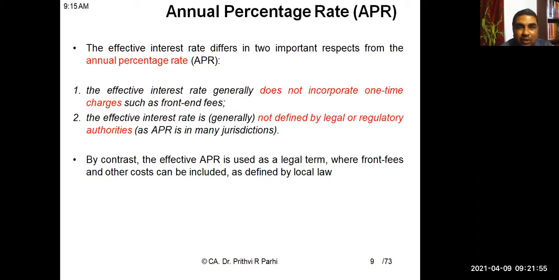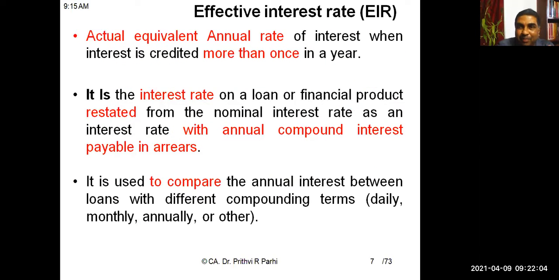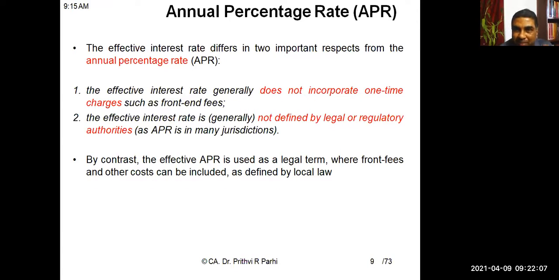There is one more concept which is called the annual percentage rate. Sometimes people think that APR is the same as effective rate of interest, EIR, but they're different. APR is different, and effective rate of interest is again different. The point of difference is that when you calculate effective rate of interest, generally we do not incorporate one-time charges. Sometimes when you go for a loan product, the banker levies some one-time charges, processing fee, etc. They are not included when you calculate effective rate of interest. But when you calculate annual percentage rate, we take those amounts into consideration.